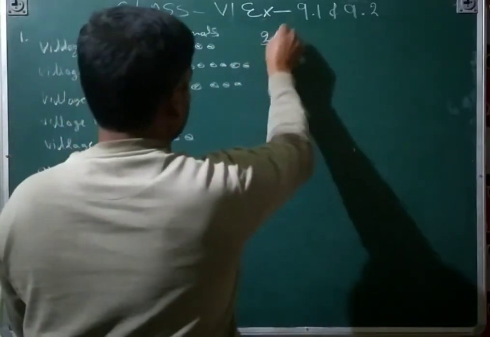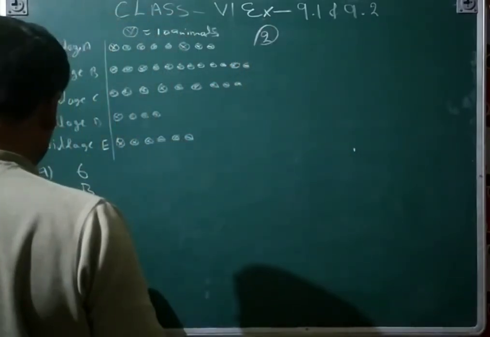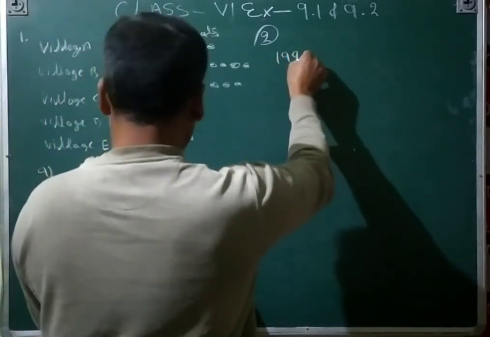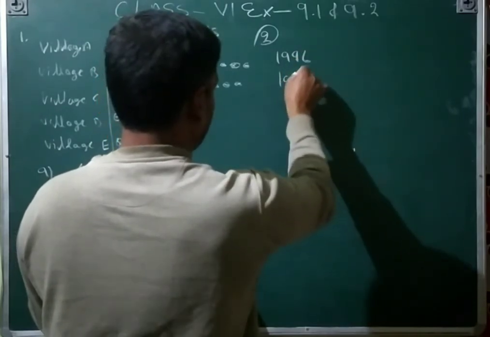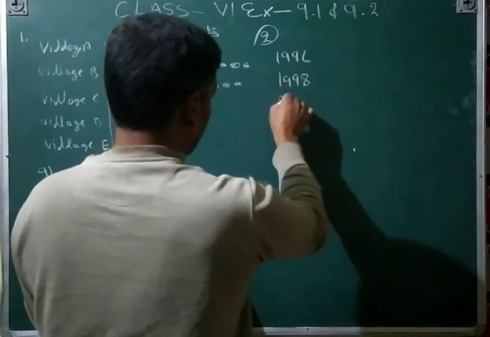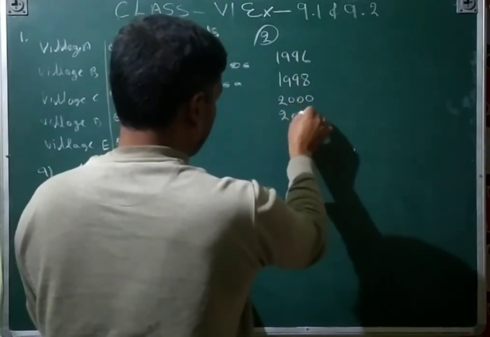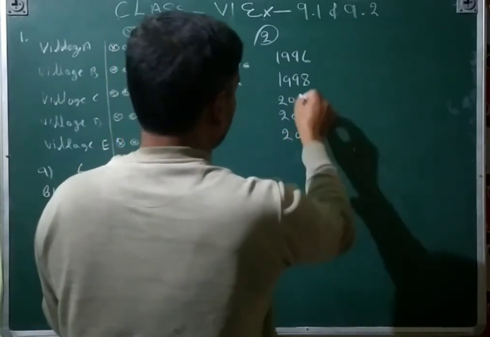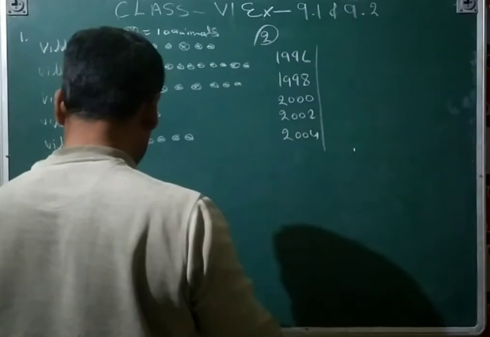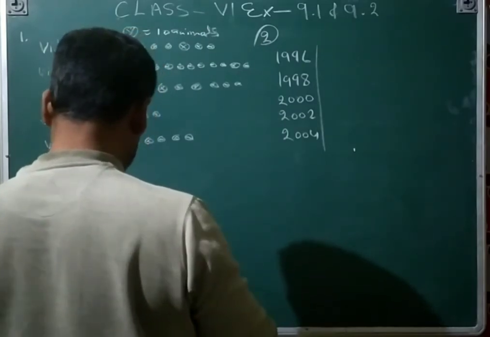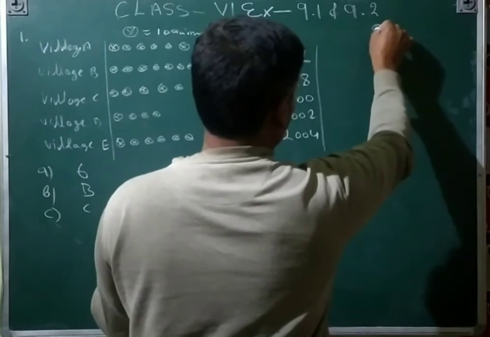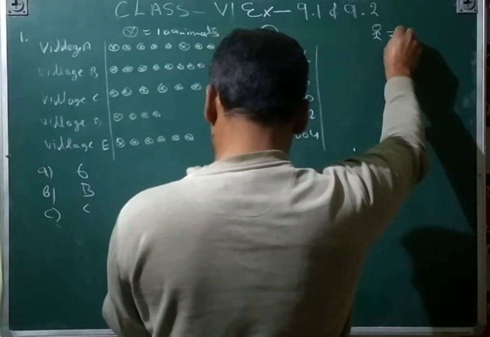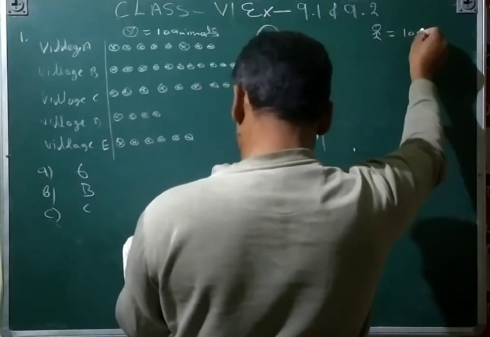And then the second one also, we will prepare like this. 1996, 1998, 2000, 2002, and then 2004. And then you will see the number of students. One diagram is equal to 100 students.